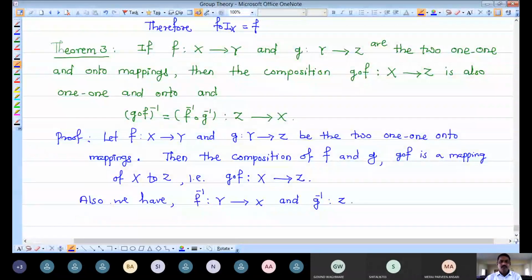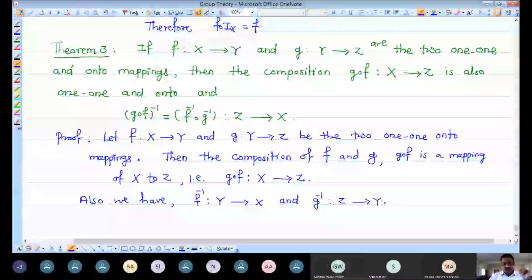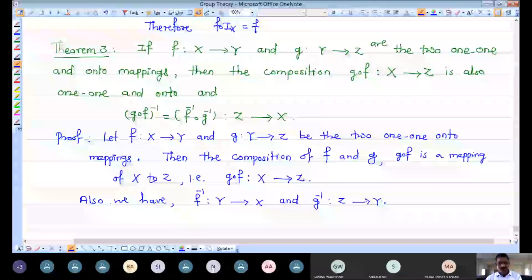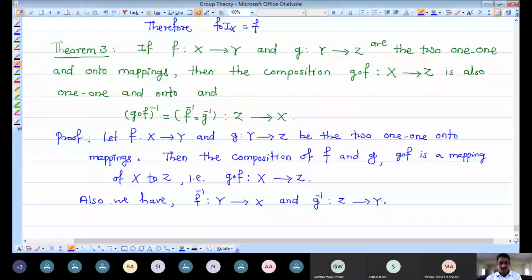Okay. Now one by one we have to prove. We have written G composition F from X to Z, which means this mapping is defined. Now our aim is to prove that this new mapping is one-to-one and onto, and later to show that its inverse is the same as F inverse composition G inverse. So one by one, I am now going to prove one-to-one, onto, and that equality for these mappings.